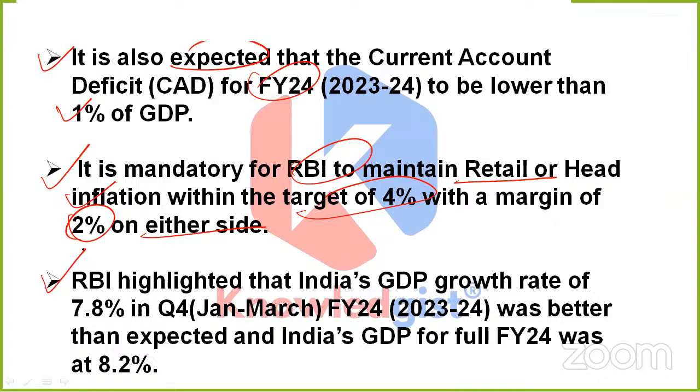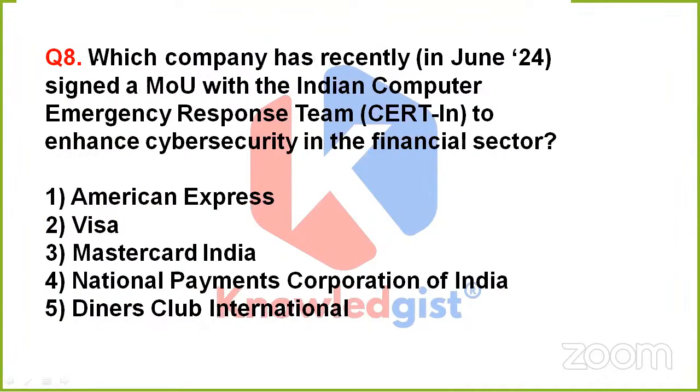And RBI also highlighted that India's GDP growth of 7.8% in Q4 of FY24 was better than expected, and India's GDP for full FY24 was at 8.2%. Clear?